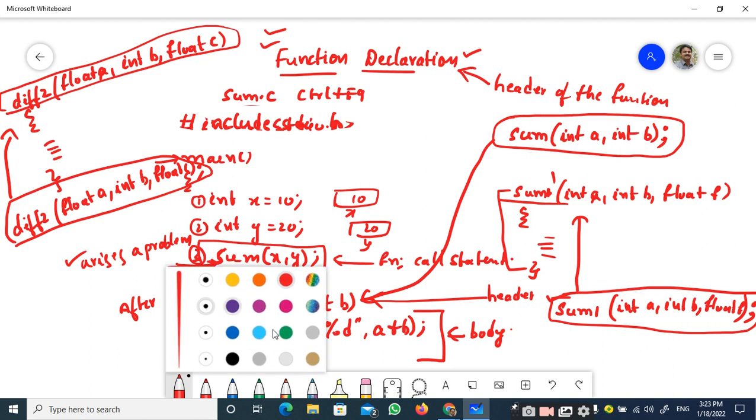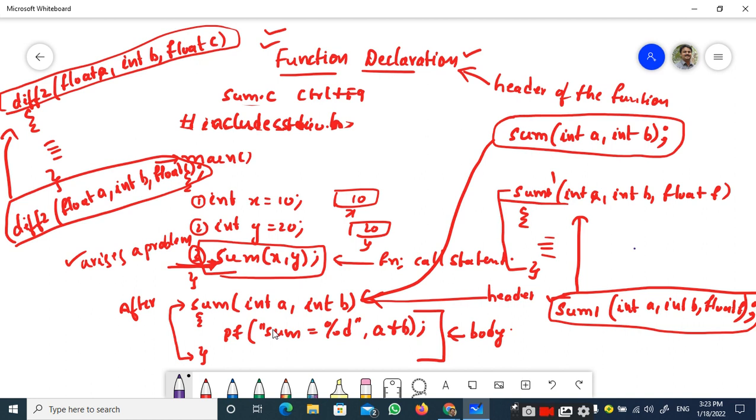So once we are clear about how we can write or declare the functions, now it is time to learn where we can declare the function, right? The function declaration should always happen at the global declaration part. We know that the structure of a C program starts with preprocessor directives, and after this we have the global declaration section.